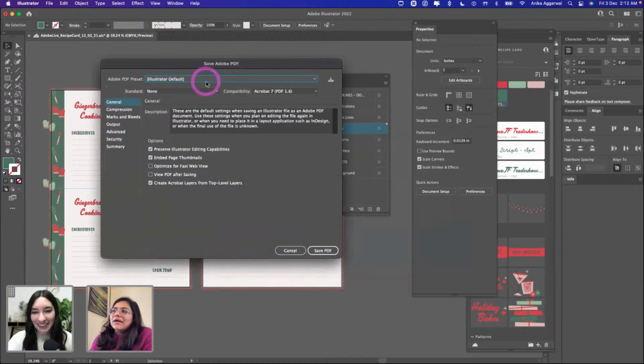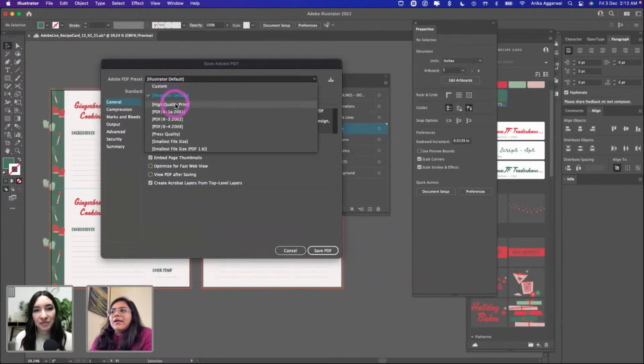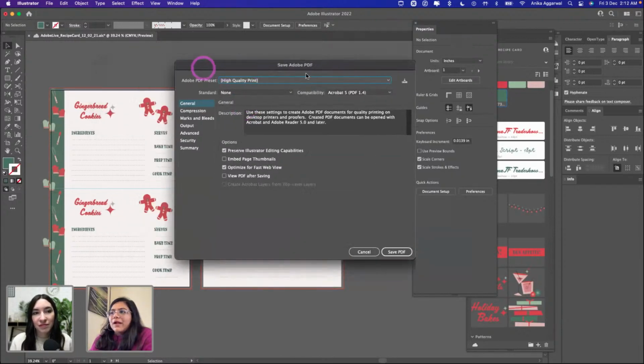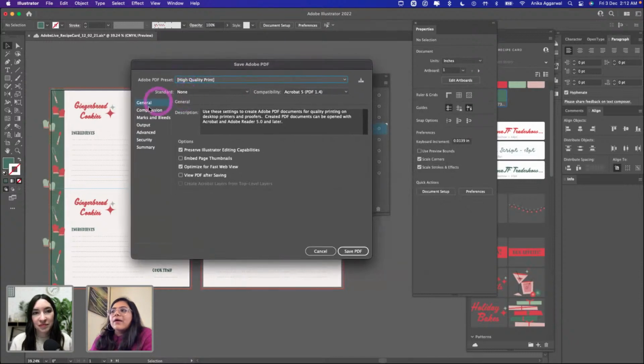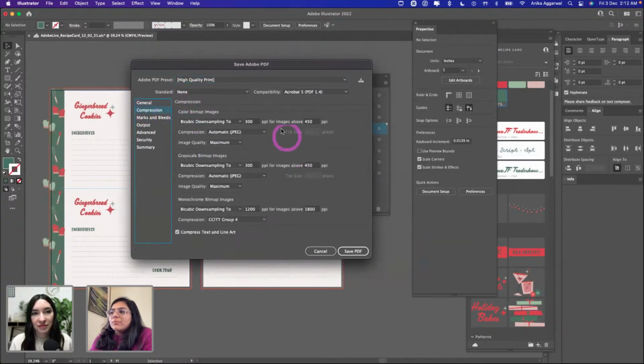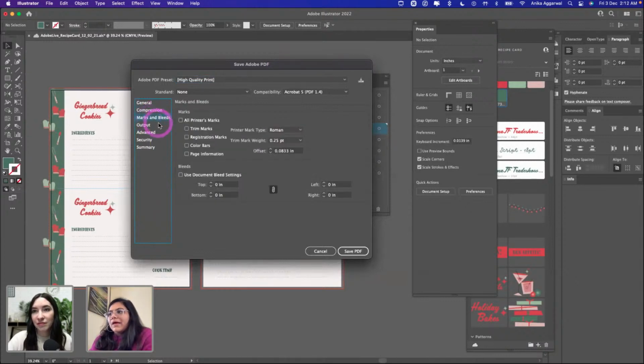So, by default, it gives you the Illustrator default, which is selected. But I want to have a high quality print, which is what I use. All of these other file types are very old that we used earlier. But for home printing and for the kind of graphics that we have here, let's select high quality print. I'm not going to bother about the compression panel right now because I don't have any images in this place. So let's not talk about that and confuse you.